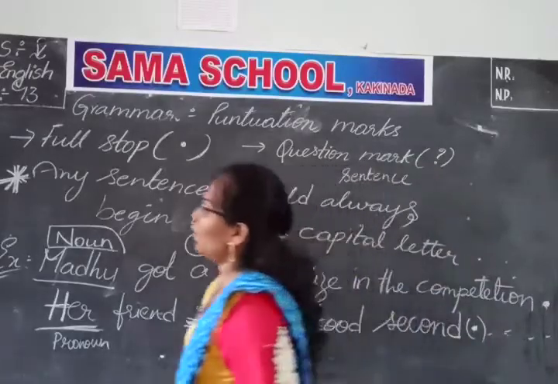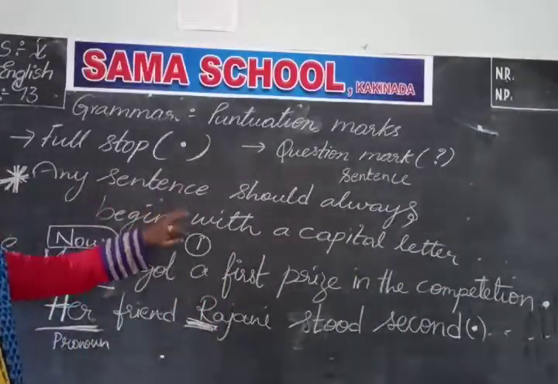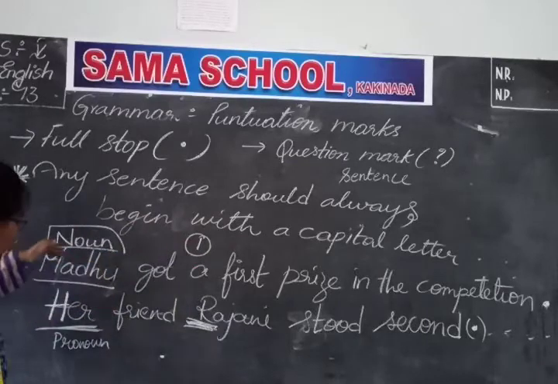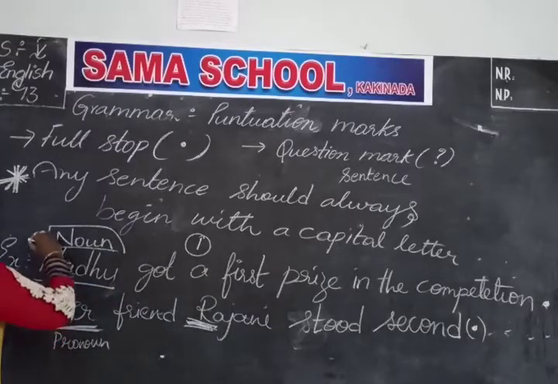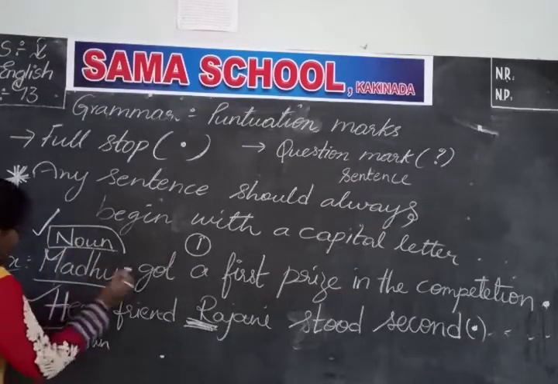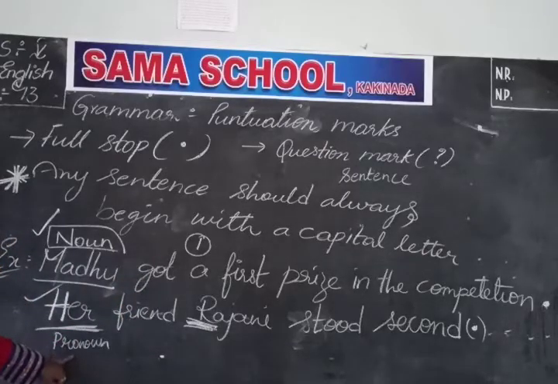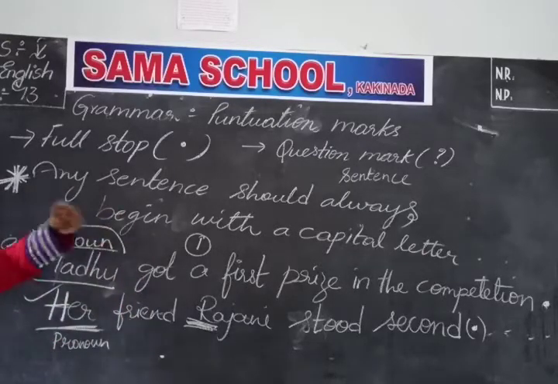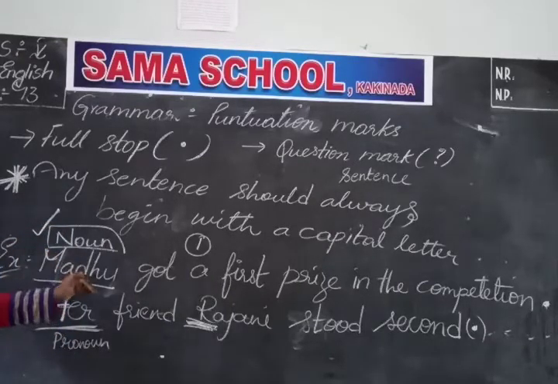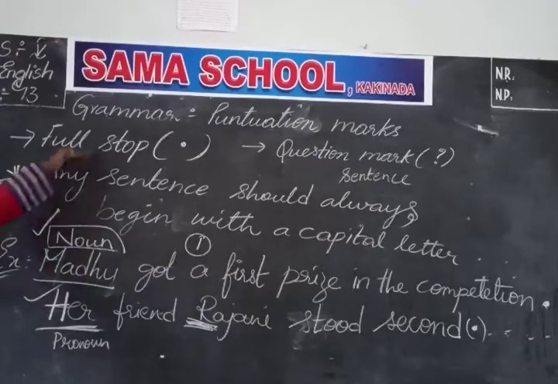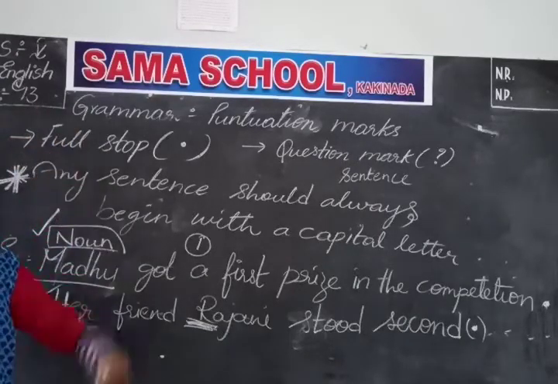Okay children? So any sentence should always begin with a capital letter. So the sentence ended with a full stop, and again if you are restarting the sentence, start with a capital letter. Here the first sentence started with a noun and the second sentence started with a pronoun. So it's not compulsory that every sentence should start with a noun or a pronoun. Okay? It is not mandatory. Only if it is starting with a noun or a pronoun can we place a full stop. That is clear? Okay children.